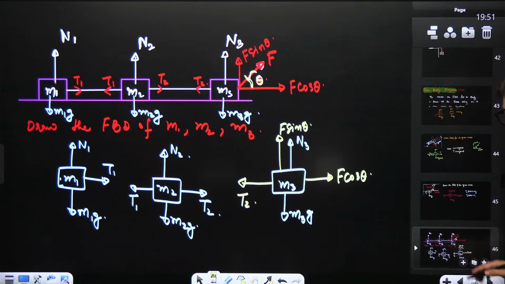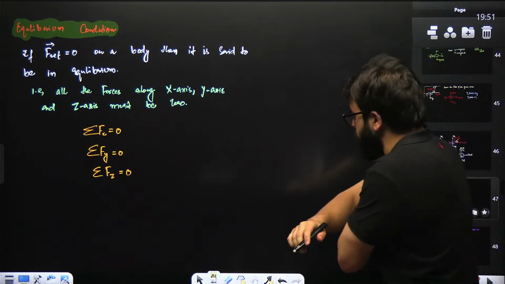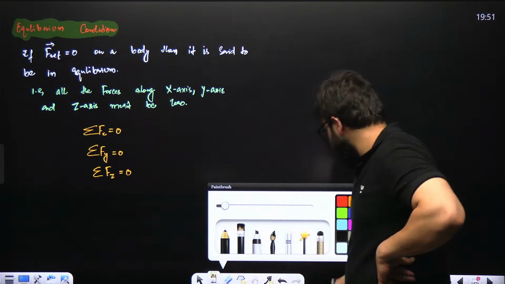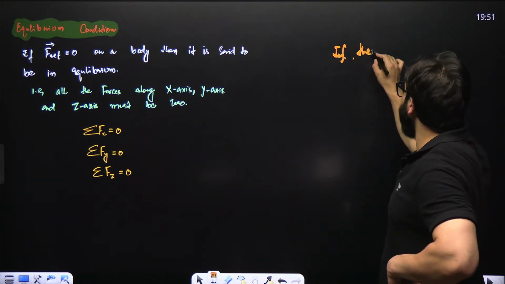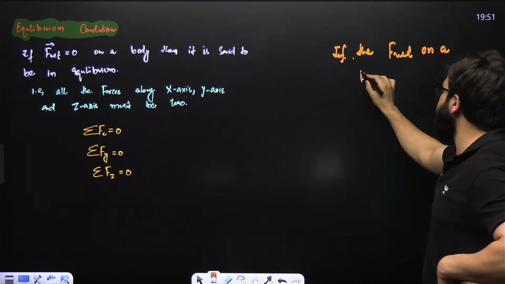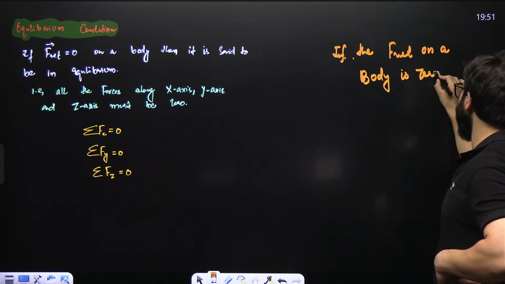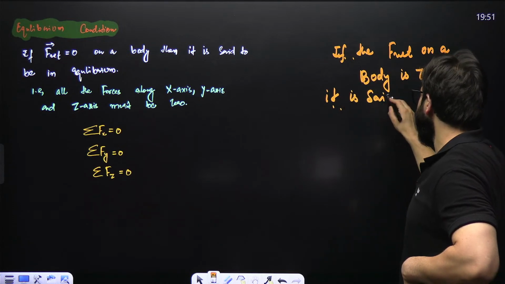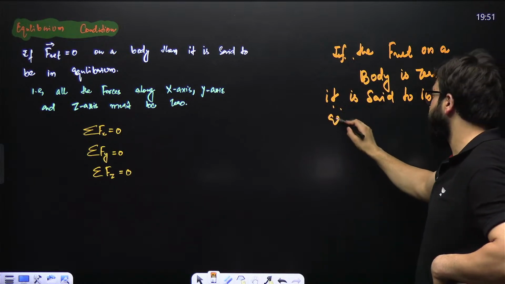Okay. Next. Equilibrium condition. Oh, it looks very small. What is equilibrium condition? Guys. If the net force on a body is zero, it is said to be in equilibrium.